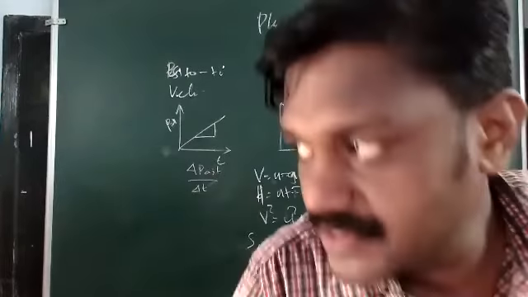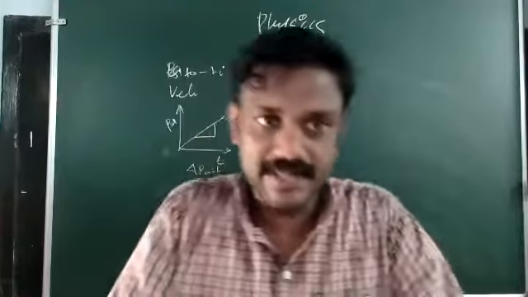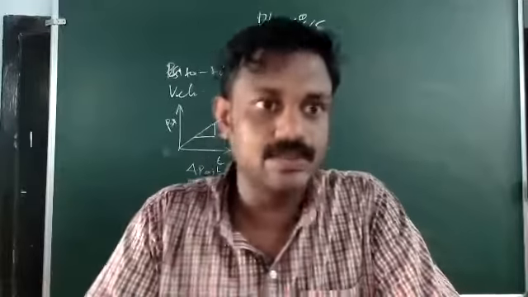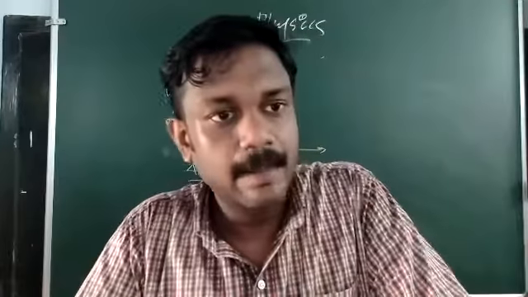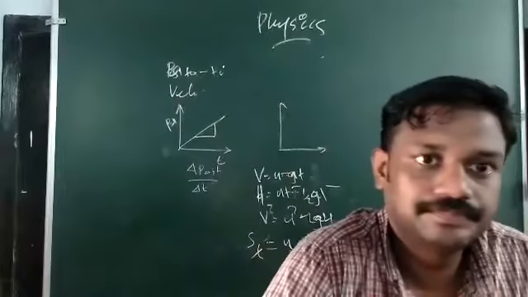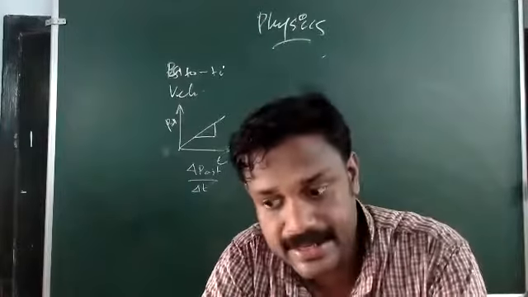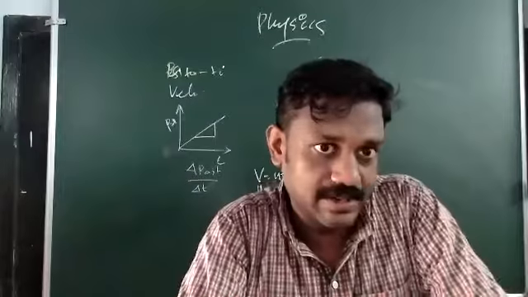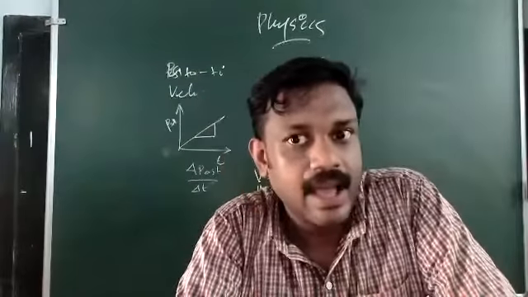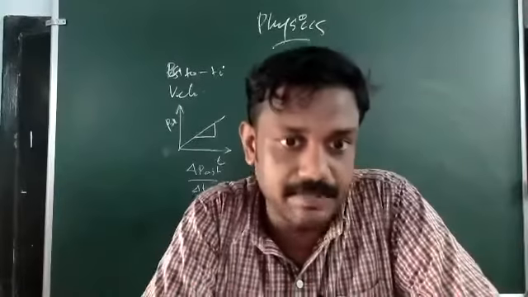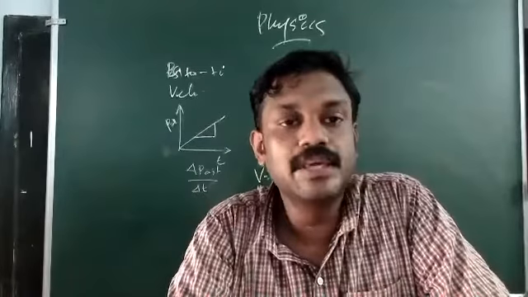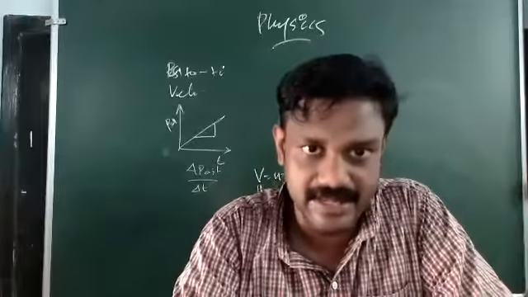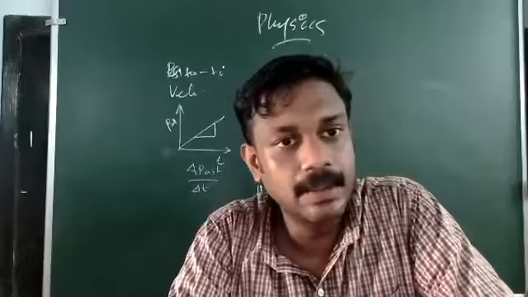See, in the first chapter, sometimes a graph can be asked: draw the position-time graph for a particular movement, or derive the equations of motion using calculus, or derive the equations of motion using the method of graph. Define the state of rest and state of motion. And what do you mean by uniform motion? What are the properties of uniform motion? These kinds of questions may arise from this chapter. So if you are preparing one topic, in your mind you ask different questions related to that particular topic.